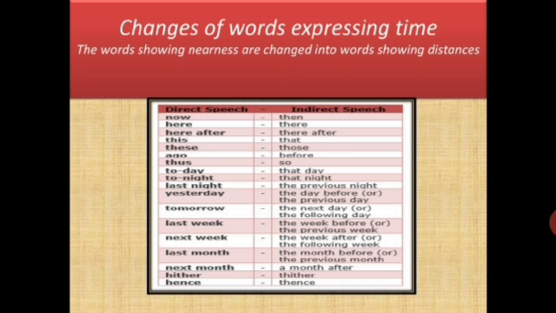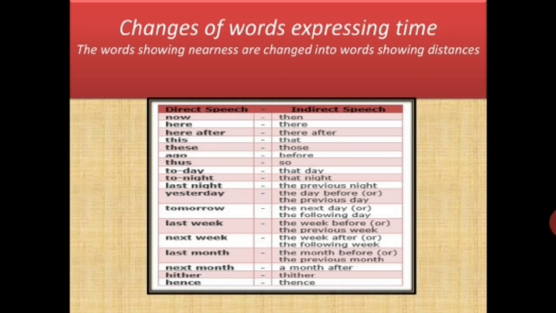For example, now. Now मतलब अभी. But when we change the sentence and if in आपकी speech में now आ रहा है, you will write then. Then मतलब तब. Here मतलब यहाँ. But in indirect speech you will write there. Hereafter, thereafter. This यानी पास में एक चीज़, but you will write दूर से एक चीज़, that is that. These, those. Ago becomes before. Thus, so. Today, that day. Tonight, that night. Yesterday, the day before or the previous day. Both can be written. Tomorrow becomes the next day or the following day. Last week becomes the week before or the previous week. Next week becomes the week after or the following week. Last month, previous month. ठीक है?